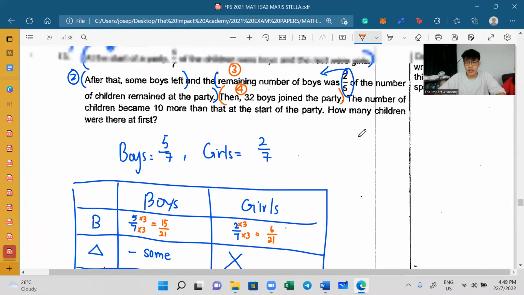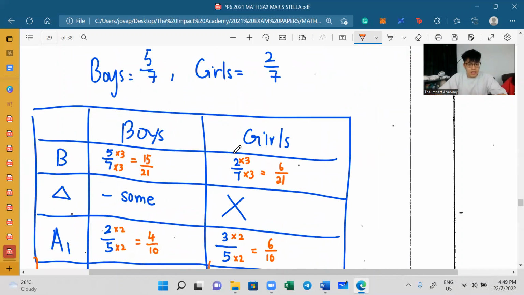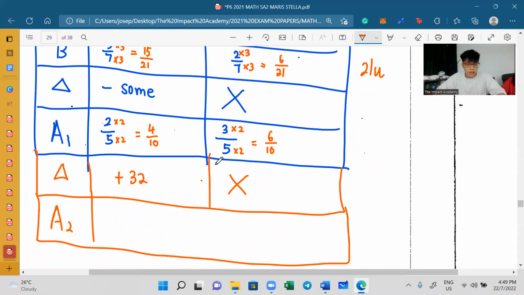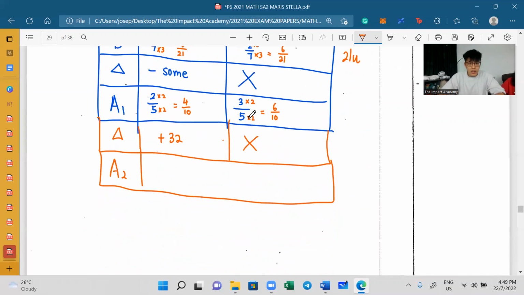Now, what is it that we know in A2? A2 says the number of children became 10 more than the start of the party. What is the start of the party? How many in total at the start of the party? 21 units, isn't it? So, if it is 10 more than the start of the party, we know that it's 21 units, right? If it's 10 more means 10 plus, right? So, what they are trying to say here is 10 plus 21 units.